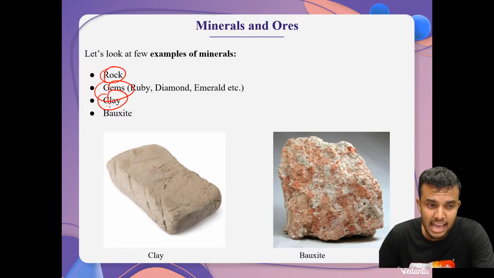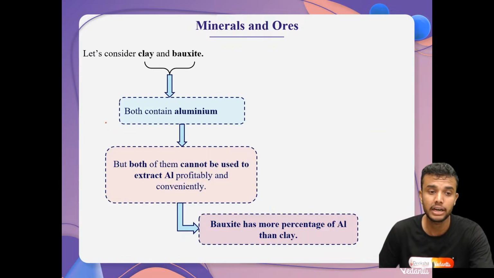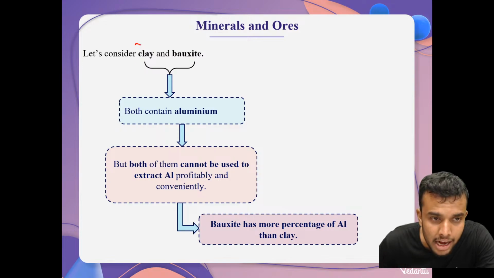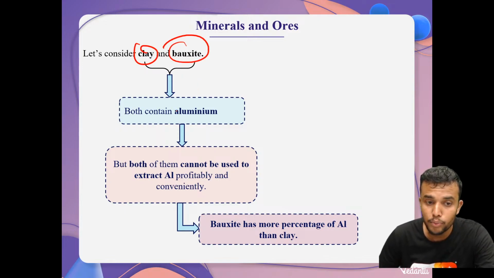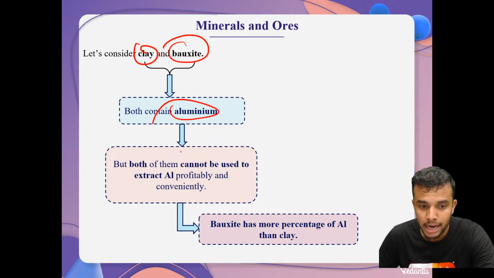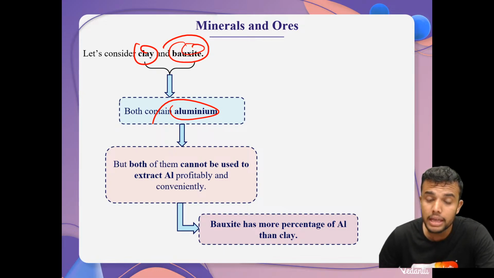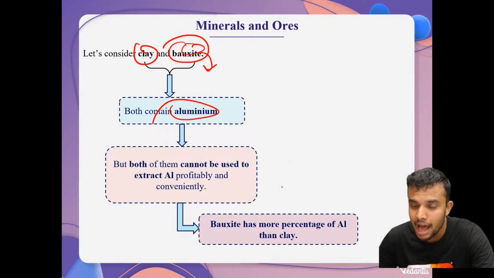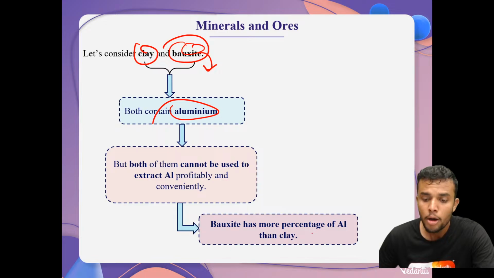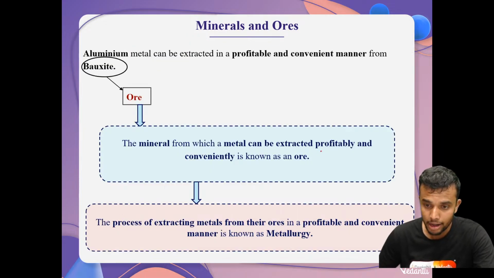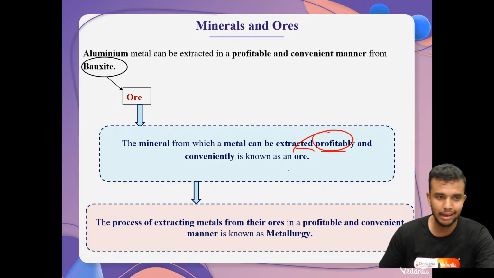Examples: rock, gems, clay, bauxite. But ore is different. Students, we know clay and bauxite are both minerals, and both contain aluminium. But from bauxite we can easily extract the metal by using a profitable and convenient method.